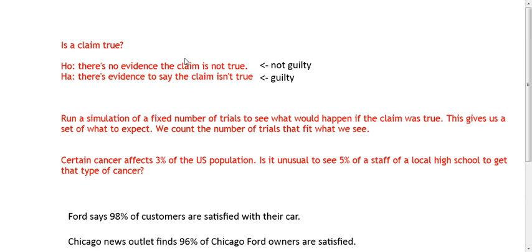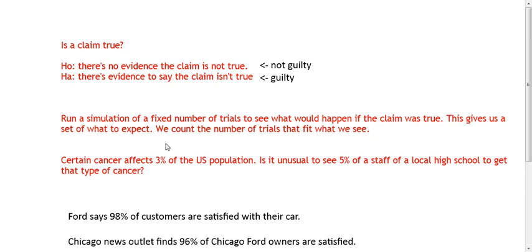Some people are asking what the setup is and how this is a little different. With the confidence interval, we took a sample and calculated where the true value should fall. Here, we make a fixed number of trials to say, if what we're saying is true, this is what we should expect to see. How does what we observed fit into what we would expect to see?